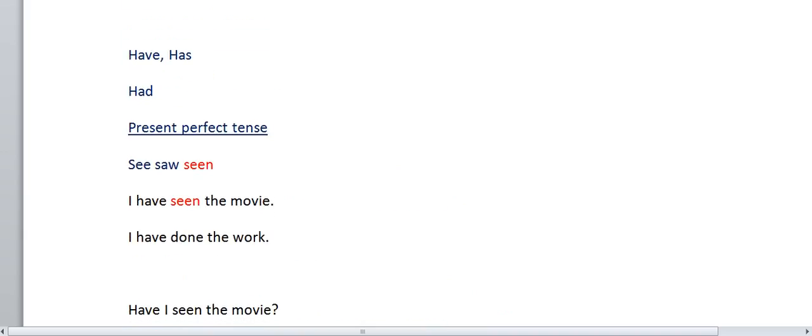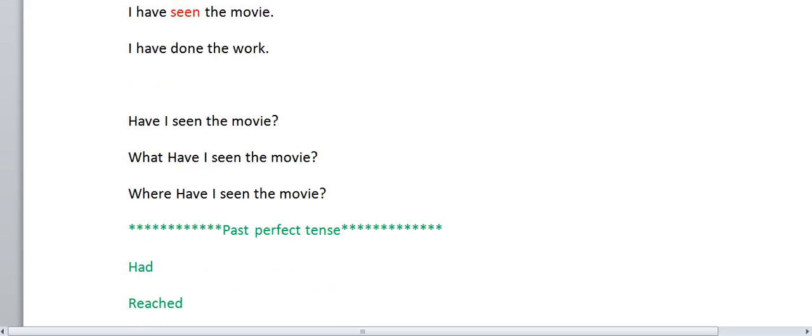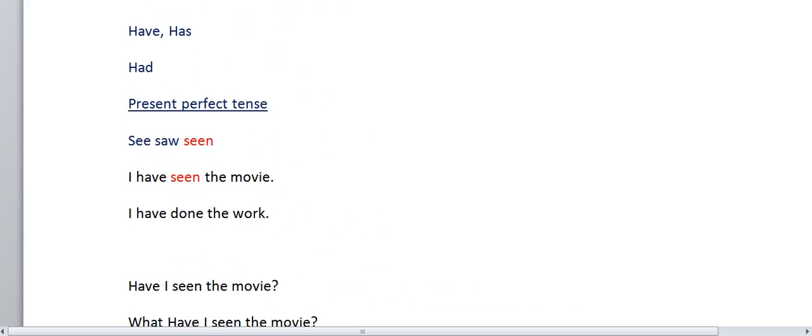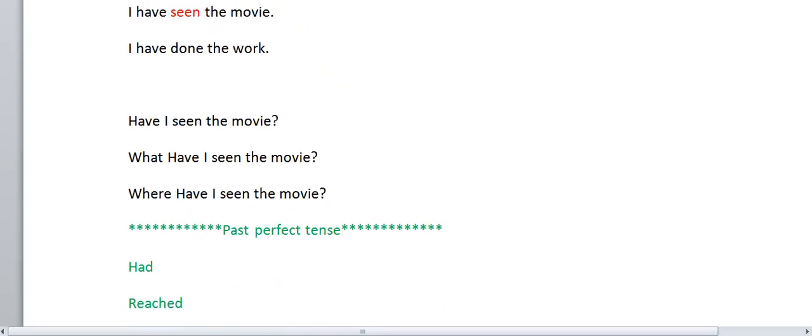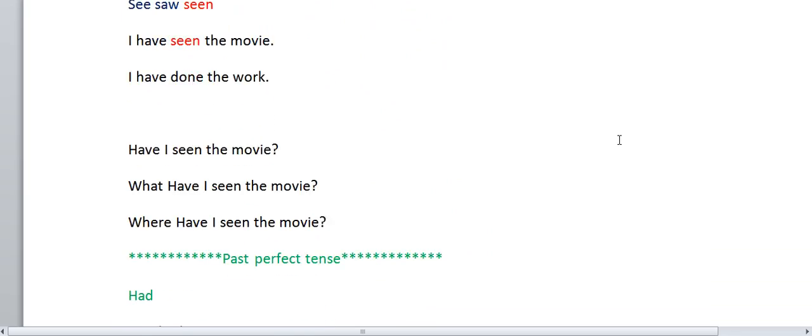In present perfect tense we have to use have or has; when to use have and when to use has, you already know. Now we have completed two tenses. Present perfect tense is one of the most important tenses. You have to use these tenses regularly while speaking. While coming to writing, there is some difficulty.